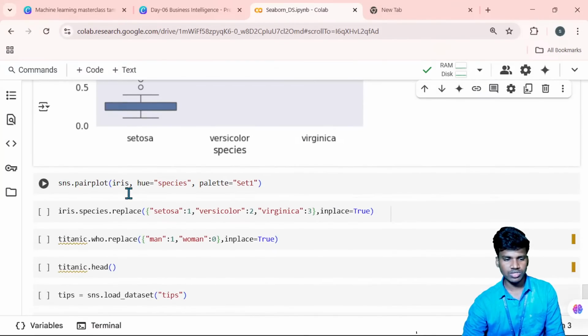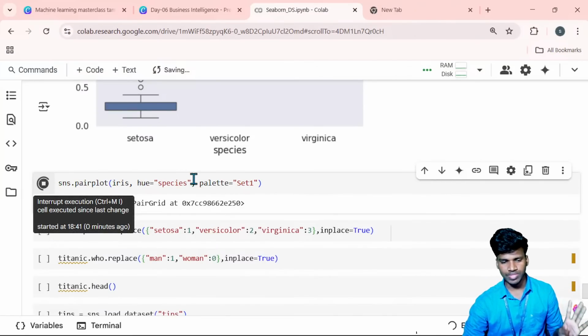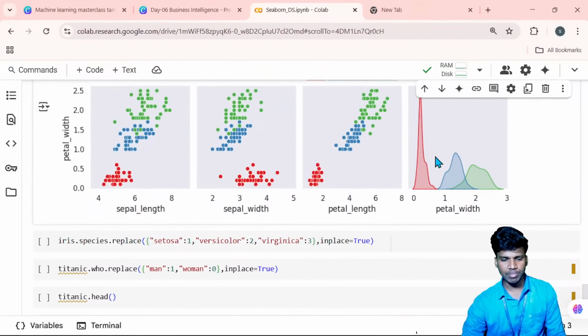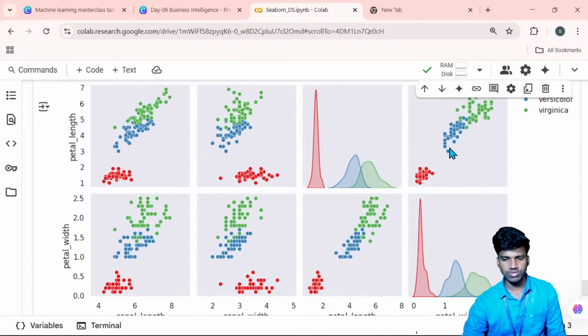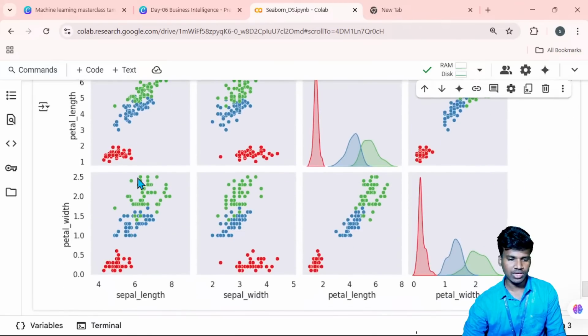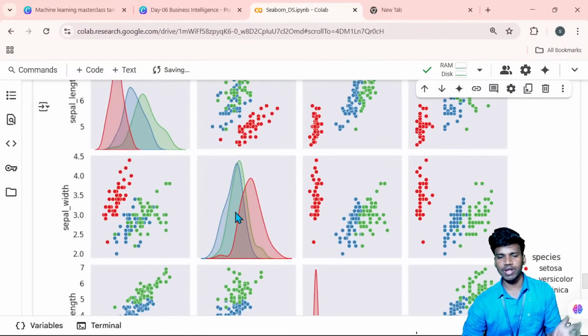Okay. So next one is a pair plot. The pair plot compares each column with every column. That is the pair plot. It takes so much time. Yeah. Here you see the petal width compared with other columns. So the petal width is compared with sepal length, sepal width and also petal length. Finally, it is compared to petal width itself. So then only the same column will differ from the others. So everything is happening like this. Petal length is compared to sepal length, sepal width, and as well as petal width. Each and every column is compared with another column as well as the same column compared with itself.